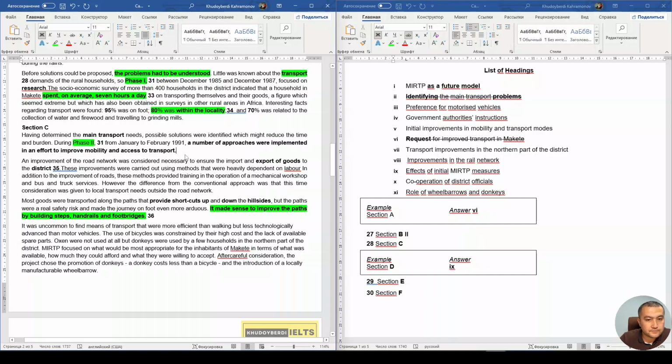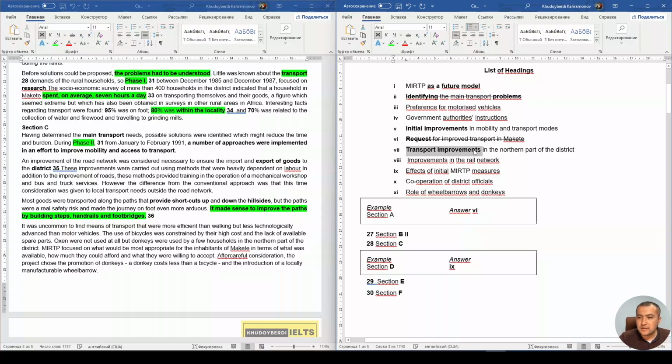So, do we have such information here? Preference for motorized vehicle, government authorities' instructions, initial improvements in mobility and transport modes. Transport improvements in northern part. This could look like the correct answer and this one, but here I think northern part of the district could be somehow a trap because we don't have such a location here, right?